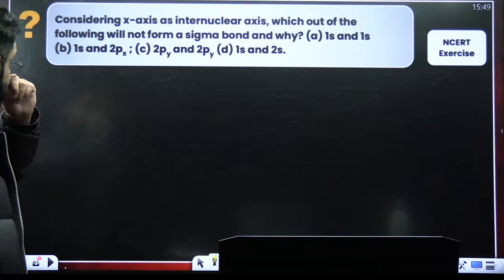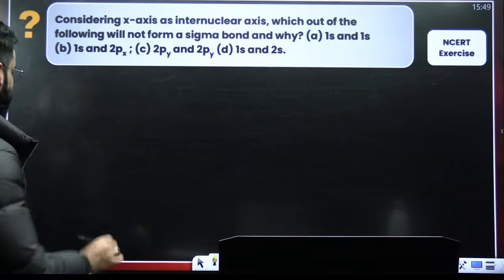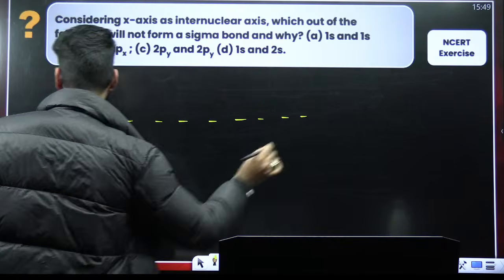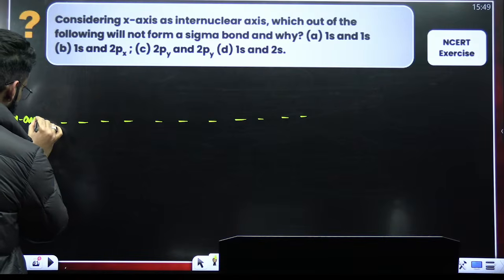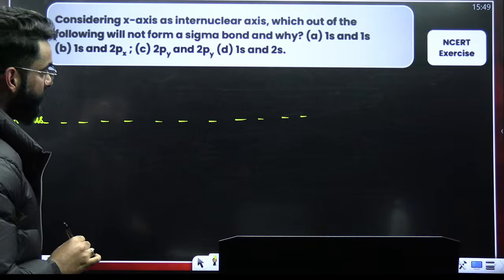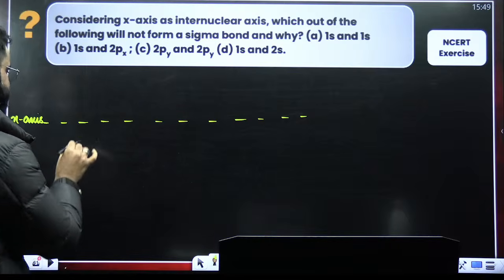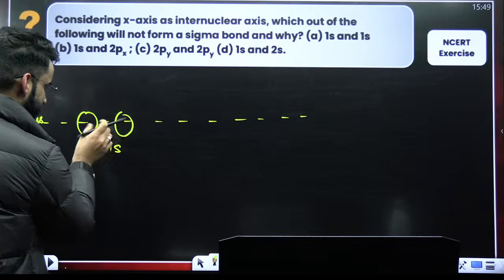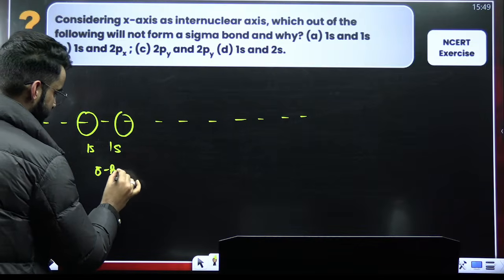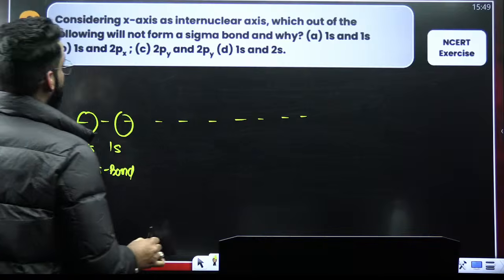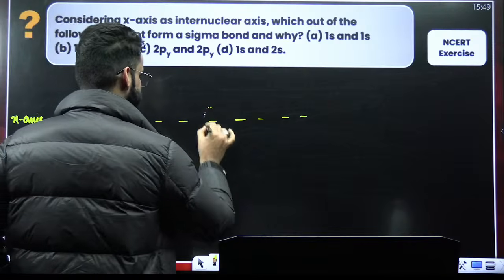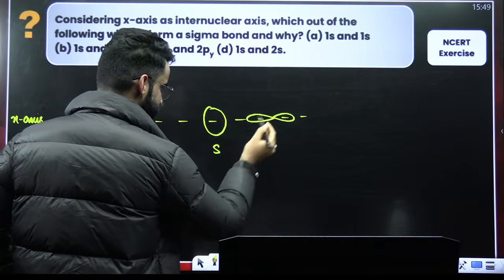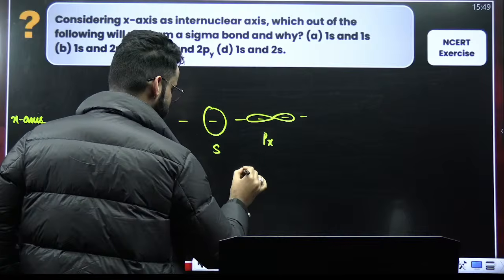Tell me the answer of this particular question. Considering the x-axis as the internuclear axis. So imagine this is your x-axis, which I'm considering as the internuclear axis. Now, 1s and 1s will do the head-on overlap, so it is going to form the sigma bond, right? Second one is 1s and 2px. This is s and this is px, with lobes along the x-axis. So again head-on overlap, so this will be a sigma bond.